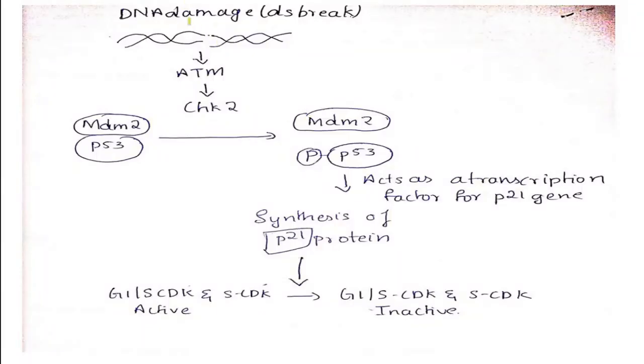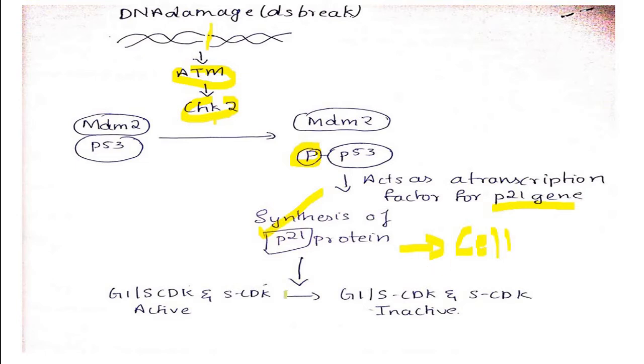So I have this slide. You can see this is a double strand break. You have this ATM being activated, then you have your CHK2 being activated. So this ATM and CHK2 is going to phosphorylate your P53. Now this P53 acts as a transcription factor for another gene called P21. So P21 will be synthesized. Now what this P21 does, it's going to cause cell cycle arrest.